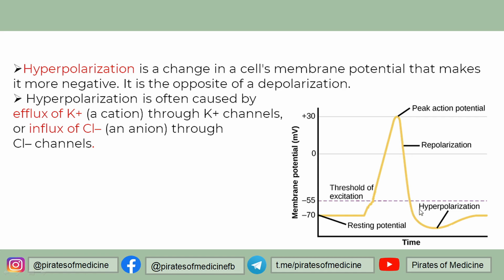So they remain open, which leads to more negative potential, which is called hyperpolarization. And this is caused by potassium channels which are very lazy, and there is increased influx of the potassium ions, and this is called hyperpolarization. And after some time they close, and then the membrane potential reaches the normal resting membrane potential, and the whole action potential cycle continues when a new impulse is generated. So hyperpolarization, remember, it is due to potassium ions.